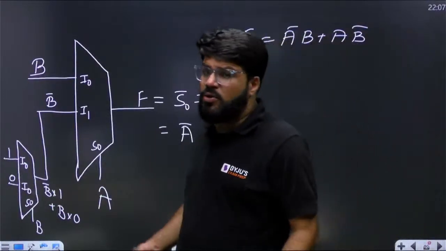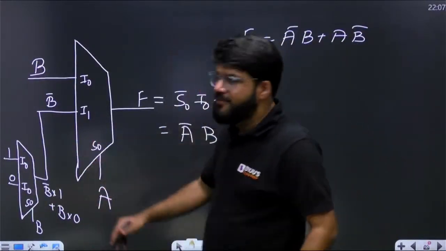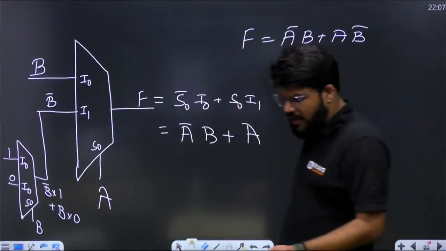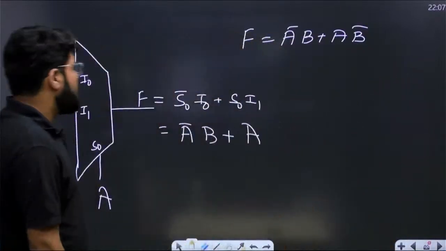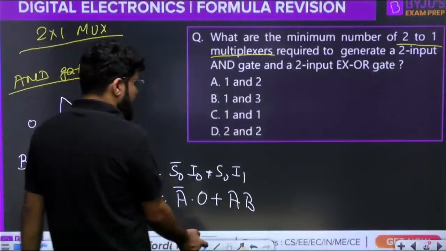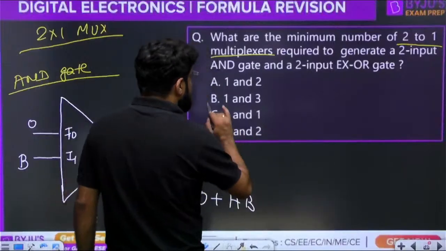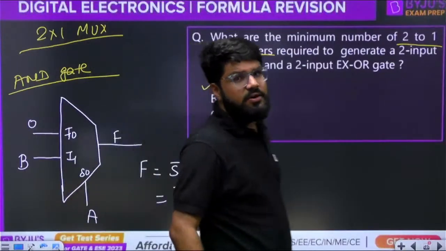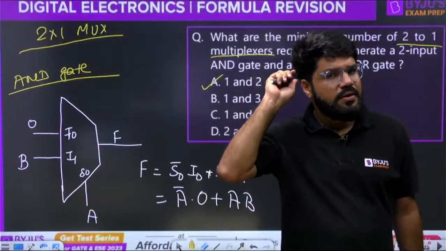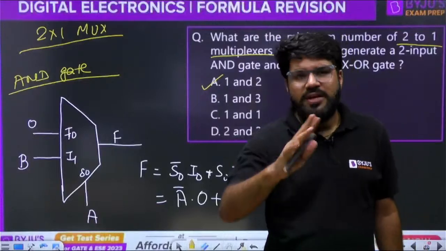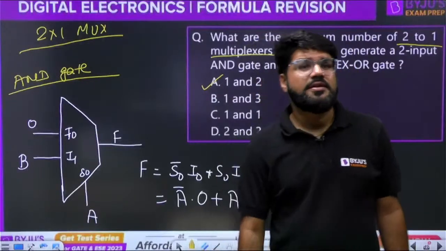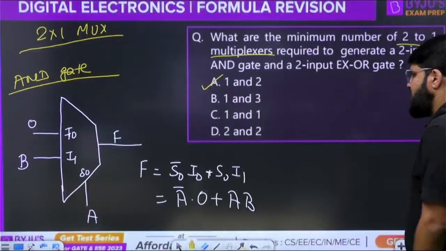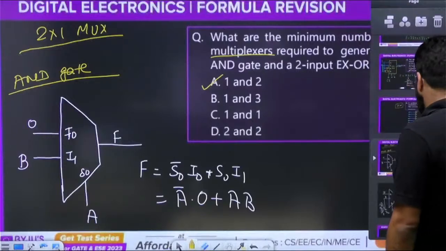Yeah, Ramesh, but how do you design the inverter? That is designed again using a multiplexer, because what did the question say? You only and only have the multiplexer. So the correct choice for the question is option A, 1 and 2. It's not 1 and 1. Many students misunderstand this question. That is why I discussed this. It is 1 and 2. So this is the logic.